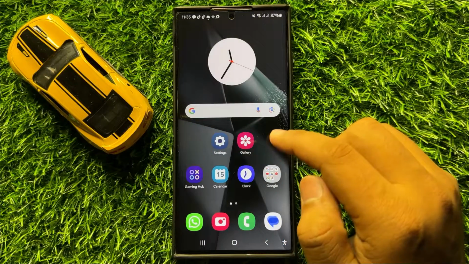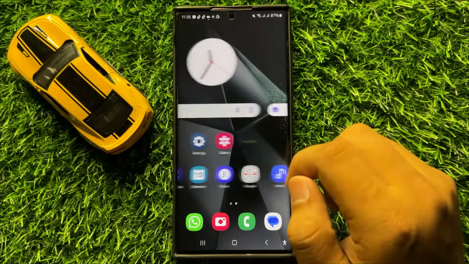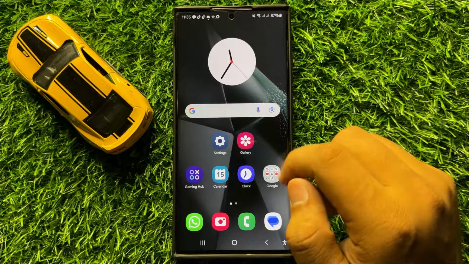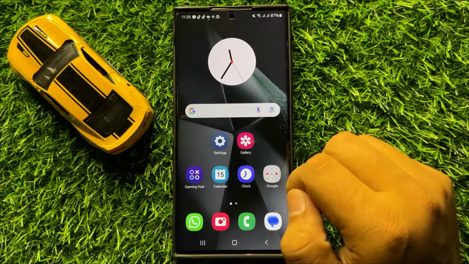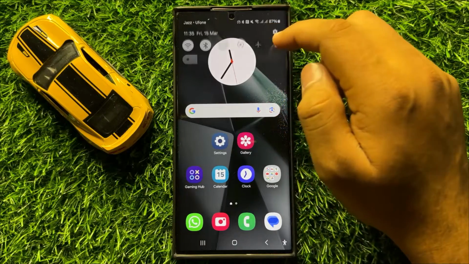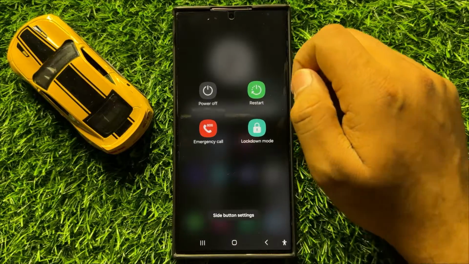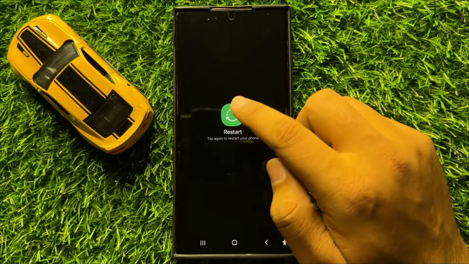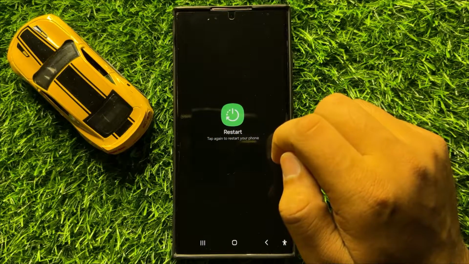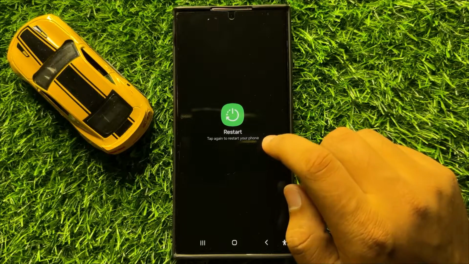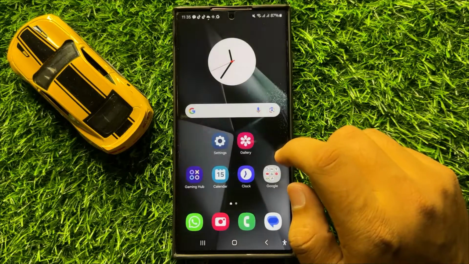But after doing these solutions, if you are still facing the problem, then the next solution is try restarting your device. So to restart, swipe down and click on this power icon and then click on restart. Now again click on this restart icon to restart your mobile, and after restarting it will fix your small software glitches.